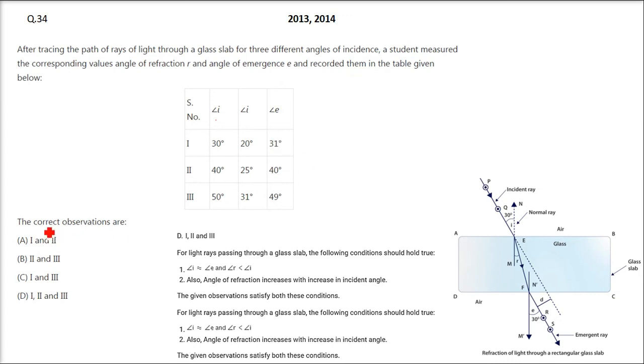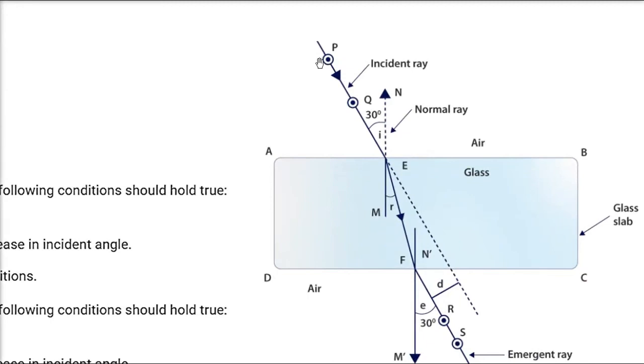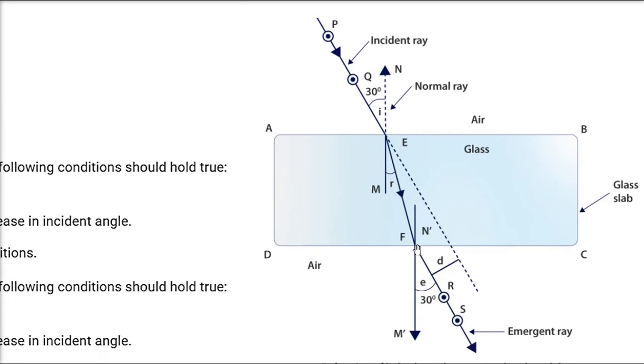What are the correct observations? What all in this is the correct observation? So let me tell you first of all that this D is the correct one: first, second and third. Why? This is the angle of incidence, it can be I. Now coming to R, this is the refracted angle, and then it comes out again. So this is I, this is E, and this R is equal to this R.